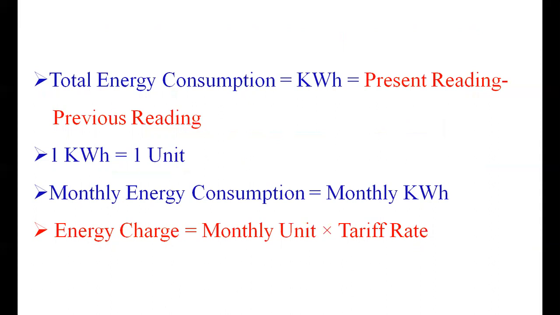So we already know that 1 kWh is 1 unit of energy consumption, and accordingly the monthly units of energy consumption can be calculated, and monthly units multiplied by the slab rate or the tariff rate applicable to the consumer will be the energy charge of the consumer. So the energy charge will be equal to monthly units of energy consumption of the consumer into tariff rate.